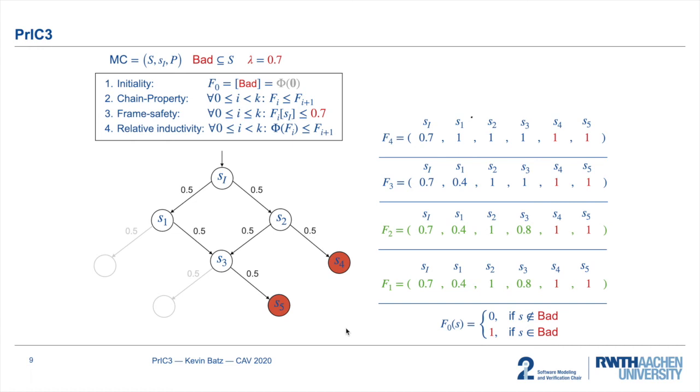Notice that I omitted an ingredient that can make the algorithm scale to very large systems. This ingredient is called generalization. And loosely speaking, generalization means to exploit a symbolic encoding of the model to not only lower the value of one state at a time, but of many more.